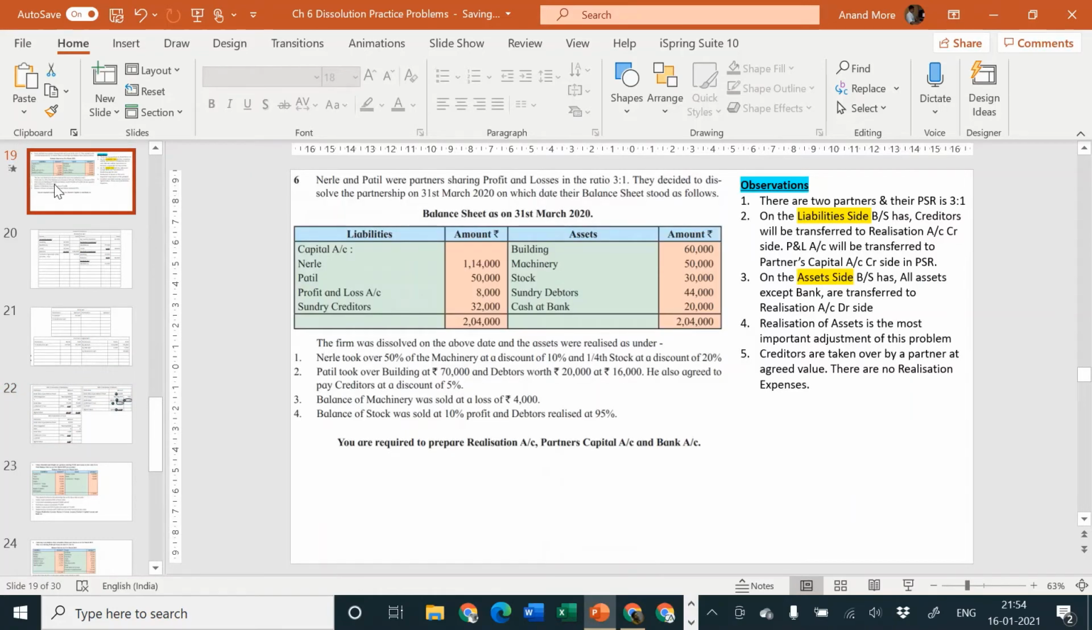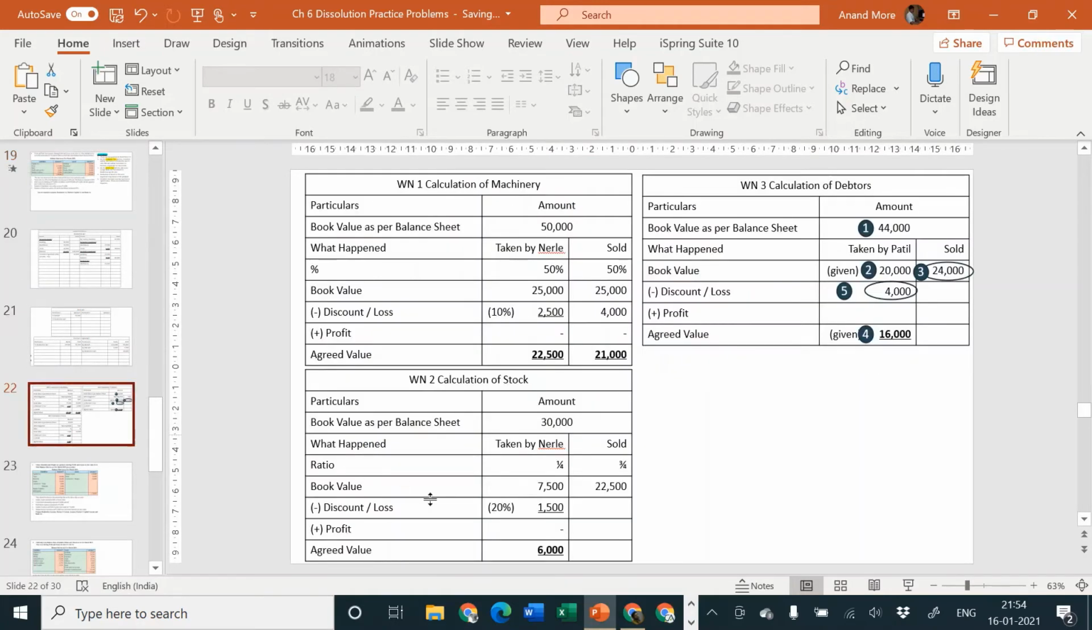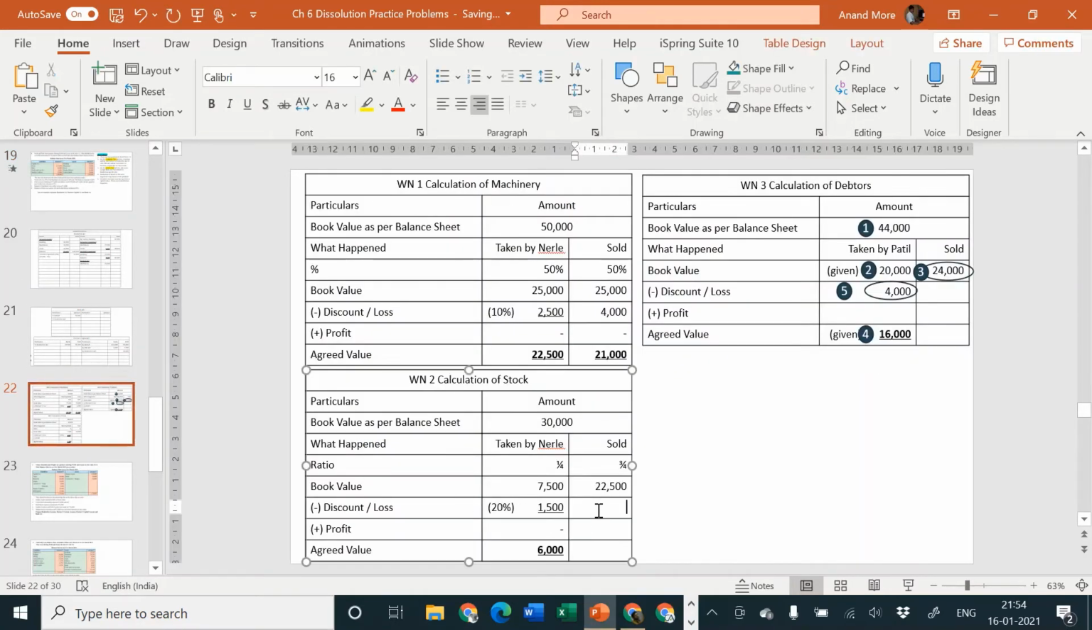Next, balance of stock was sold at 10% profit. Be careful, balance of stock was sold at 10% profit. So it is not at a discount, it is not at a loss, but it is at a profit. And how much profit? 10% profit. Who told it? Problem has told us. So 10% profit of 22,500 goes to 2,250. So 2,250 is the profit. That means we are going to get more money.